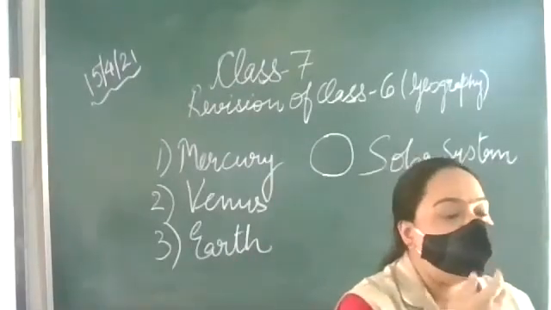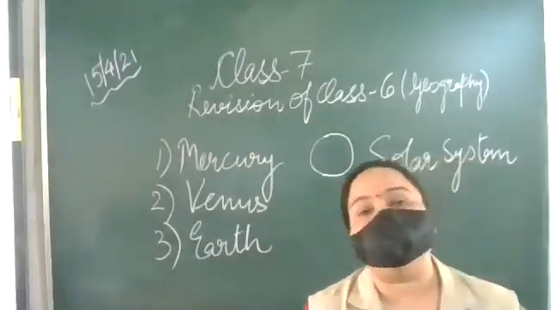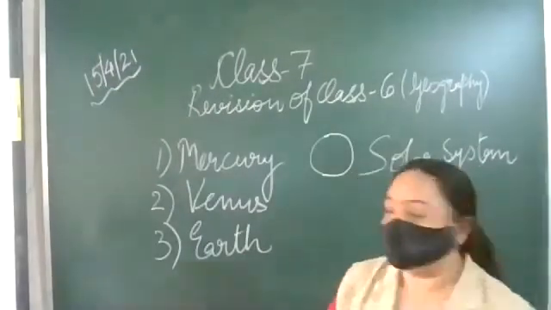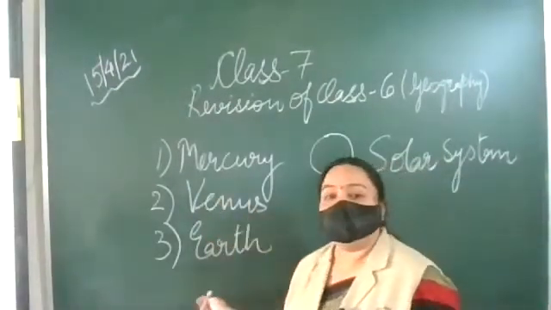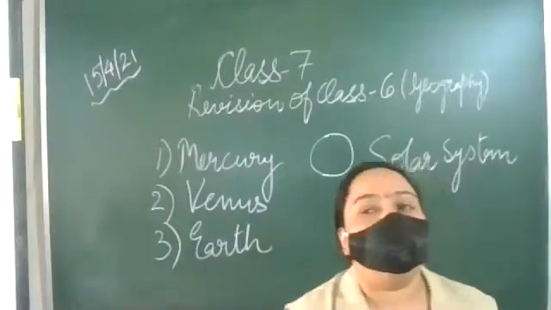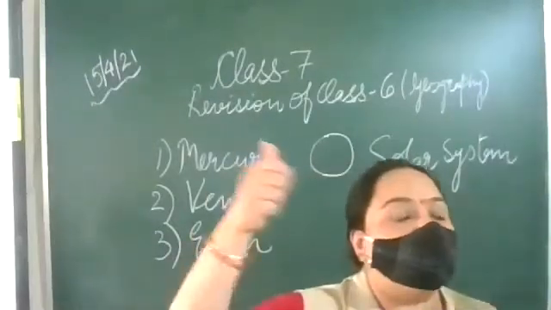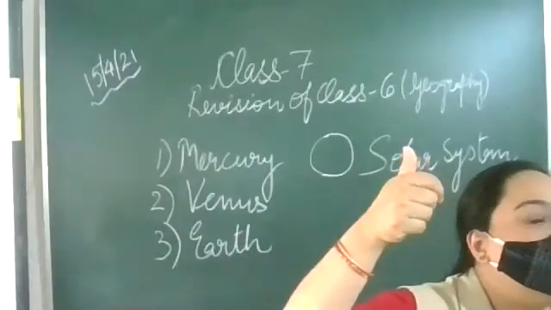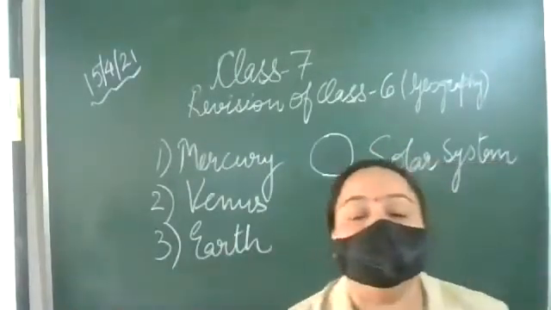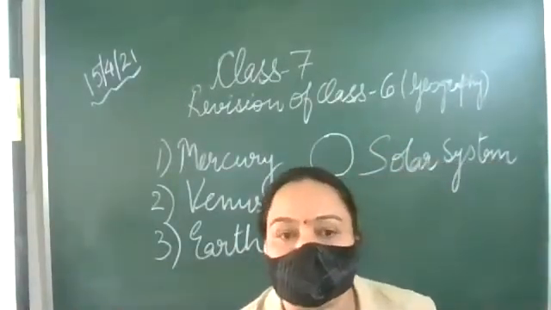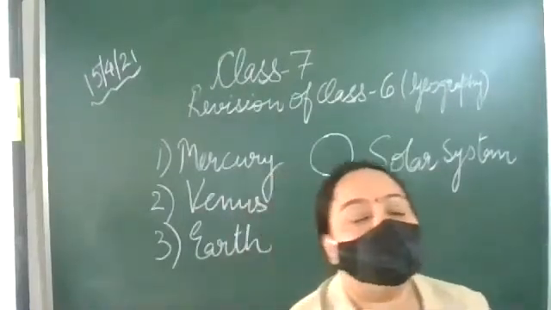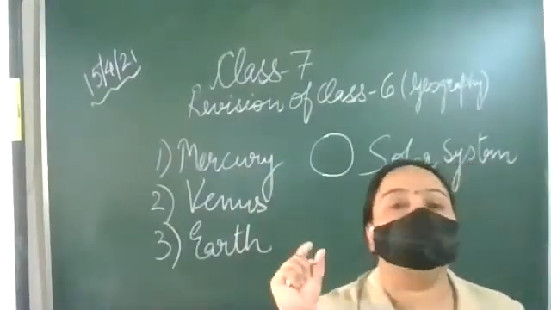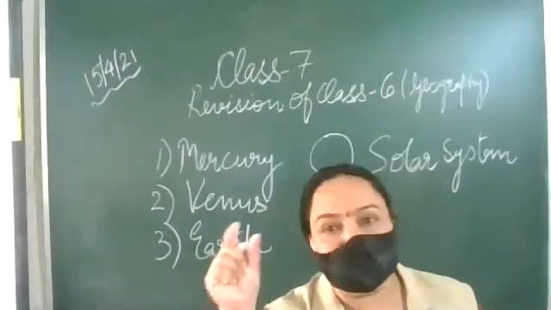There are various heavenly bodies which revolve around the sun. So today we will read about the planets. We have 8 planets, and before we had 9 planets. Previously we had 9 planets, but the last one, Pluto, is considered to be a dwarf planet, a small planet.